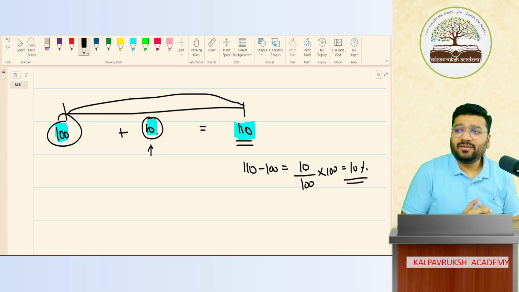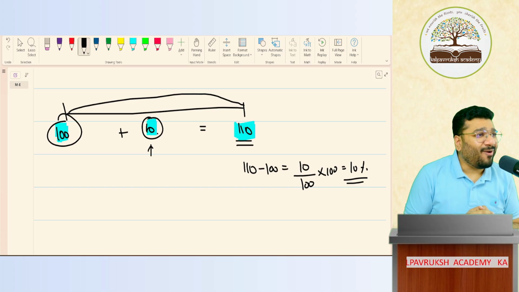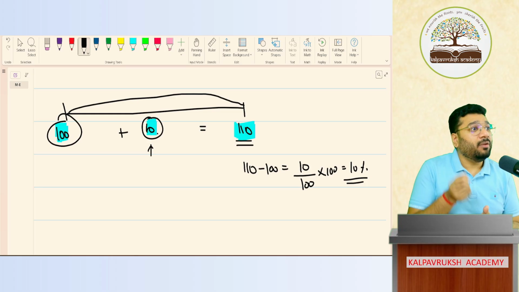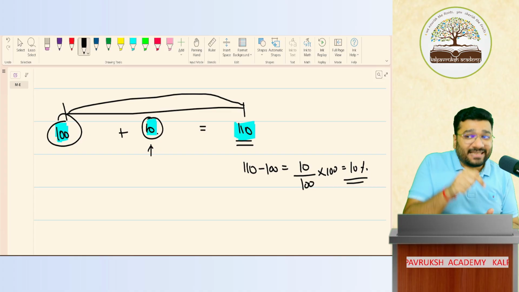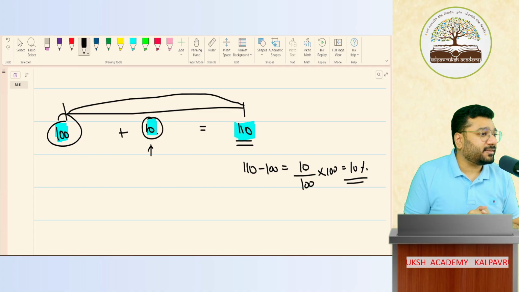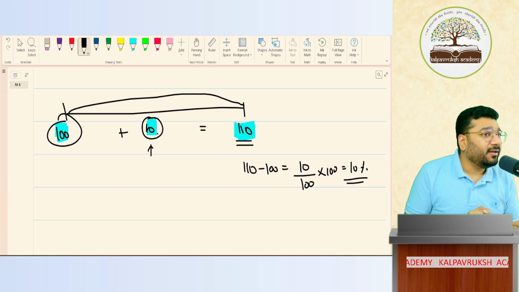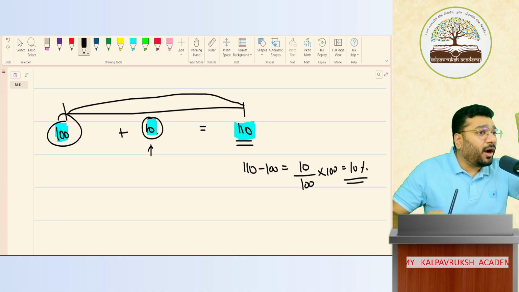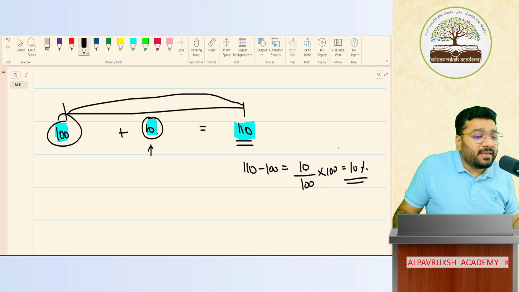What is simple, sir? What is compound, sir? When you get interest only on principal, it is called simple interest. When you get interest on principal as well as on interest, it is called compound interest. Interest on interest. Got it, not got it? This 10% is interest only on principal, so this is your simple interest percentage. Got it, not got it?